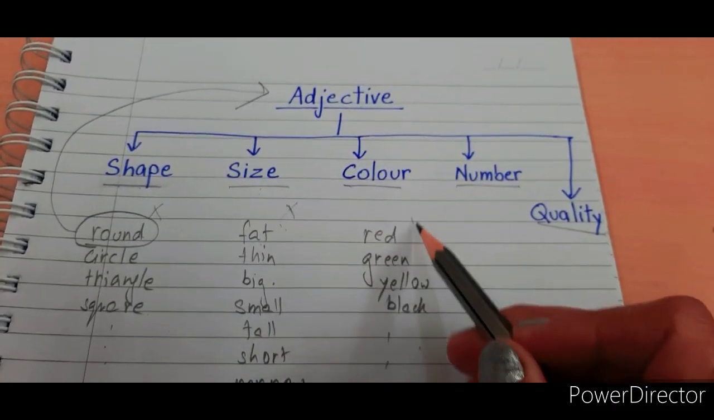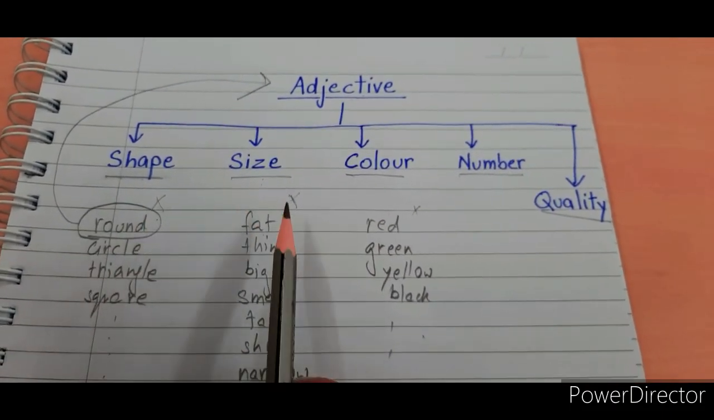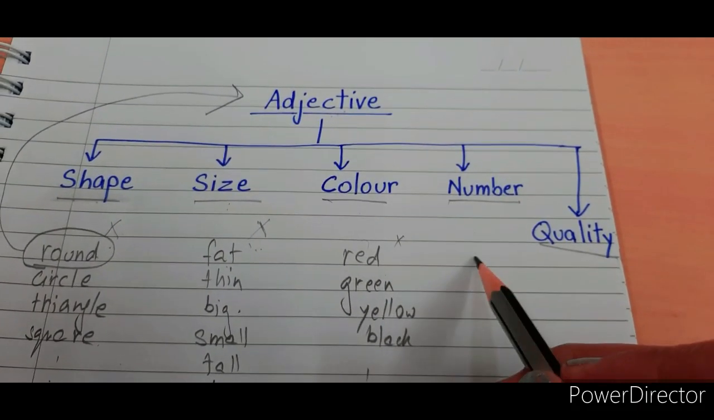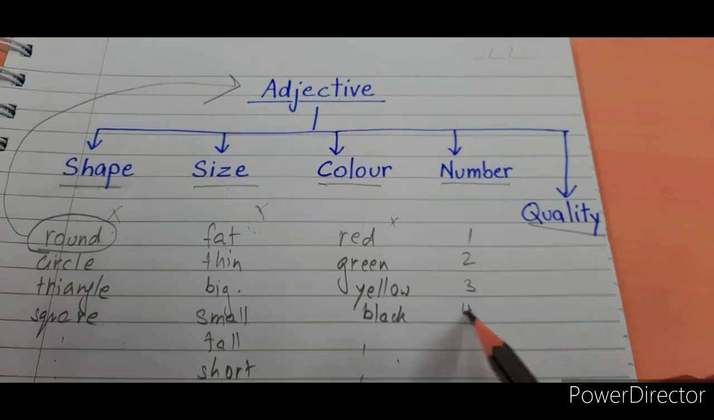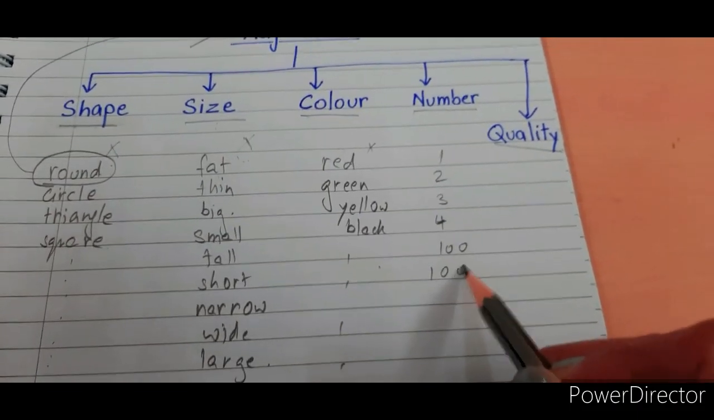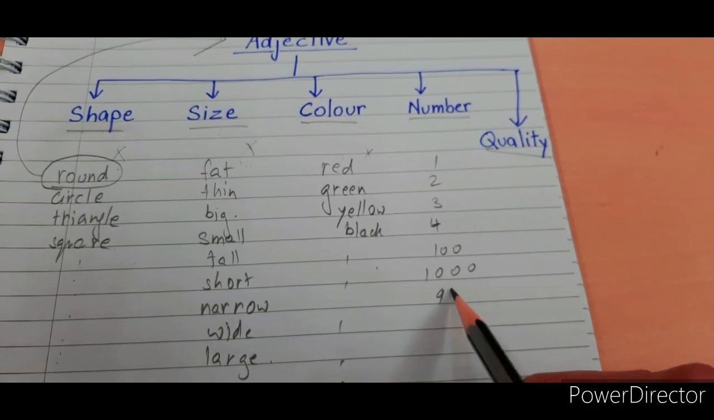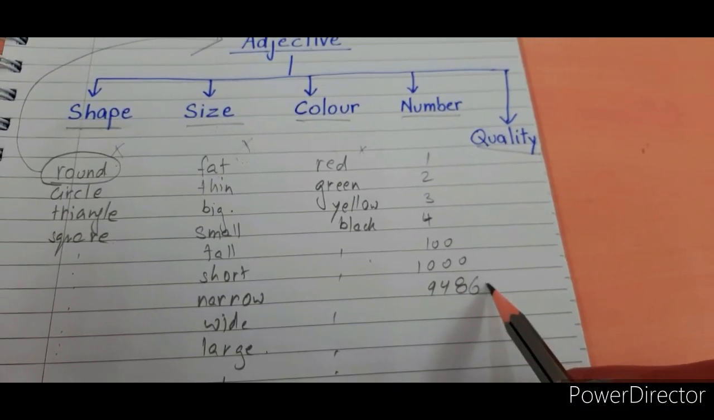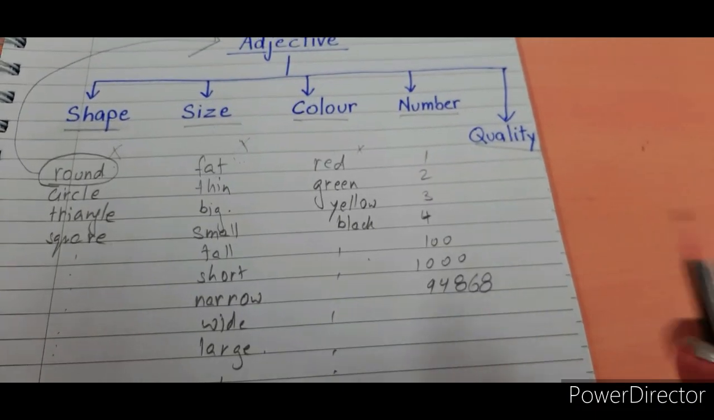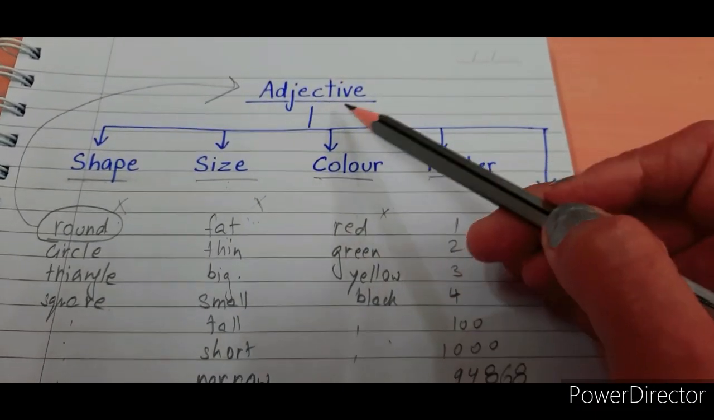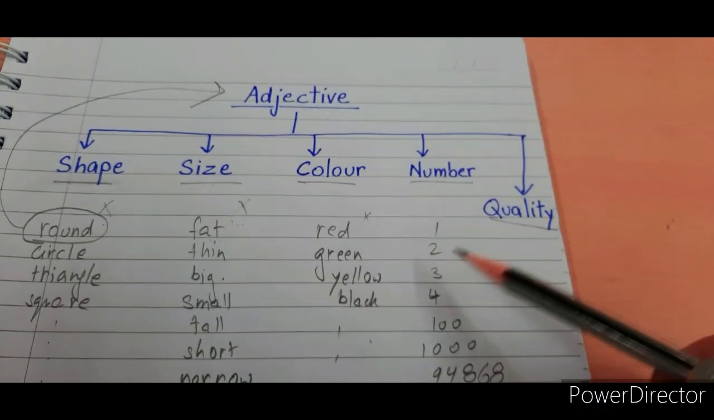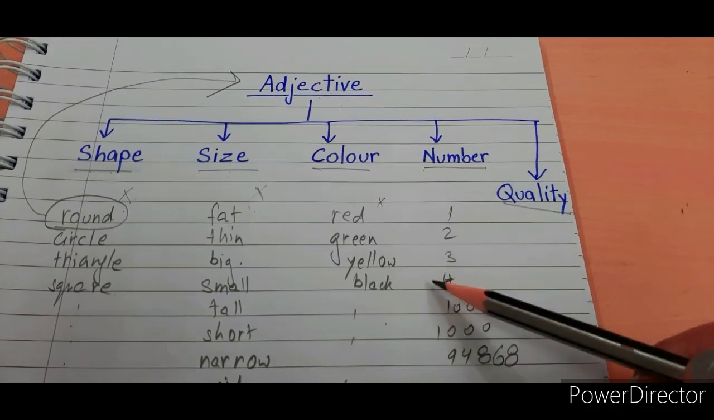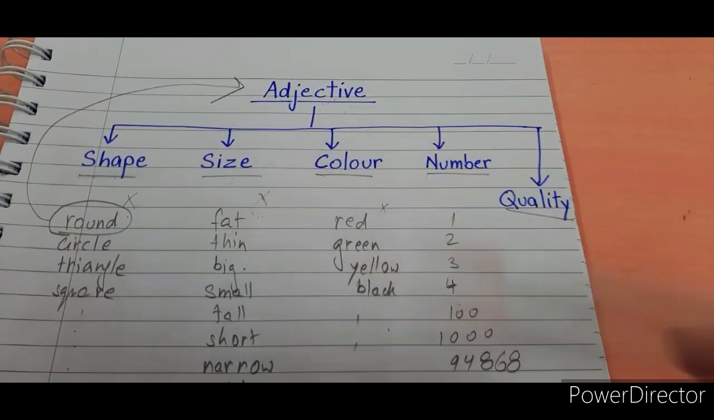Suppose अगर color भी नहीं बता रहा, if it's not a shape, not a size, not a color, then you need to see, is it a number? Number like 1, 2, 3, 4, maybe 100, maybe 1000, maybe 948 and so on. Any number. अगर कोई number है, then also numbers are also adjectives, because it's telling you how many are the nouns. Noun कितने हैं. Then also that number is adjective.